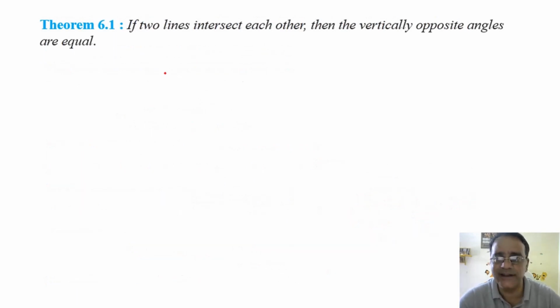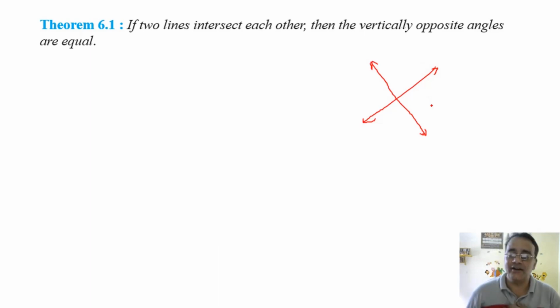This is based on vertically opposite angles. What are vertically opposite angles? If two lines intersect, then the pair of non-adjacent angles, the pair of angles which do not have any common arm.